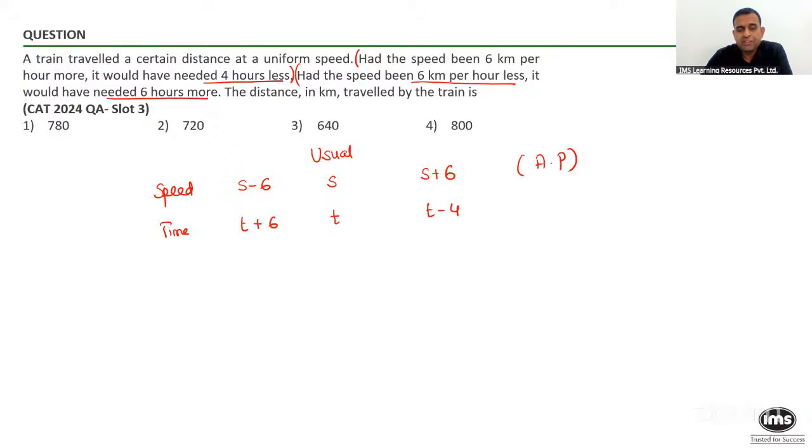So the property is: for the same distance, if speeds are in AP, then times are going to be in HP. This was the shortcut. So if I apply this, I can easily find out the value of s, and I can easily find out the value of t over here. So when speeds are in AP, times are going to be in HP and vice versa. So if someone says time is in AP, then speed has to be in HP. Again, a very, very important result worth remembering.